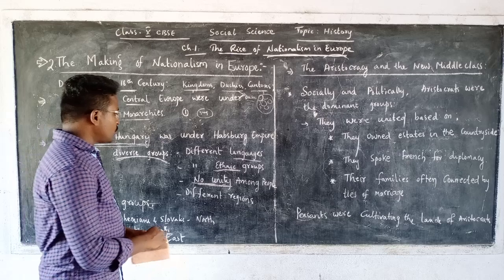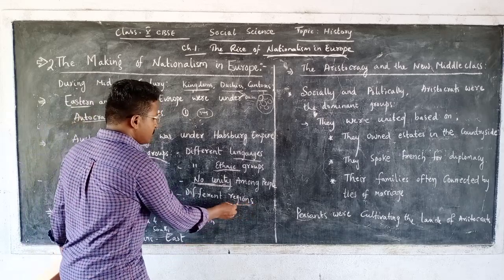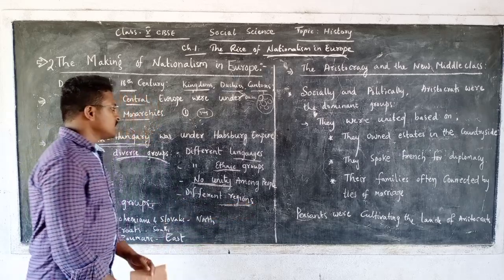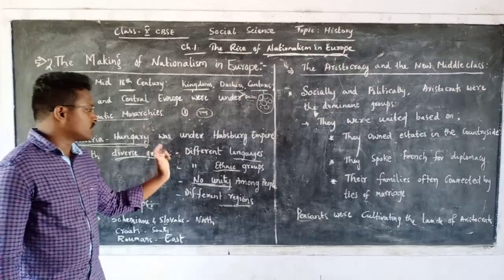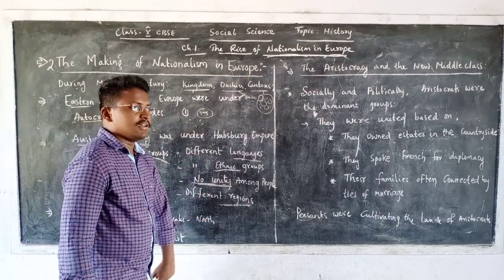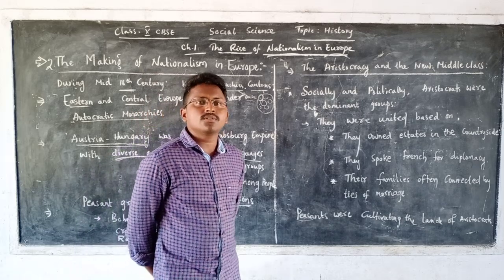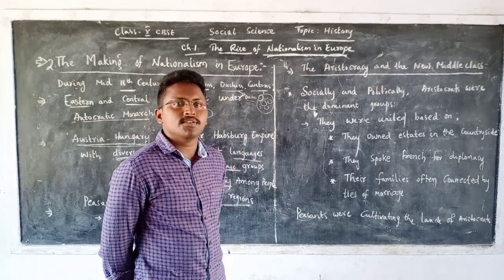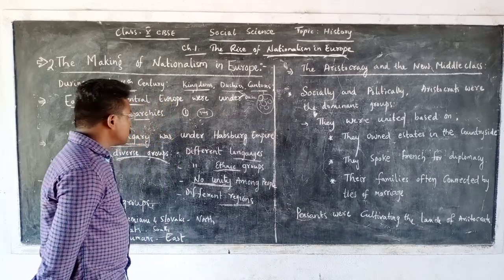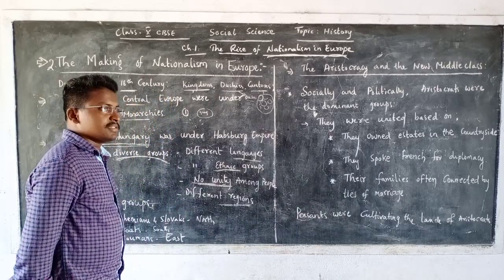Europe was also divided into different regions. No common language, no ethnic groups, no unity, and different regions. Because of this, there was no commonness, and no sense of unity among Europeans during this mid 18th century.